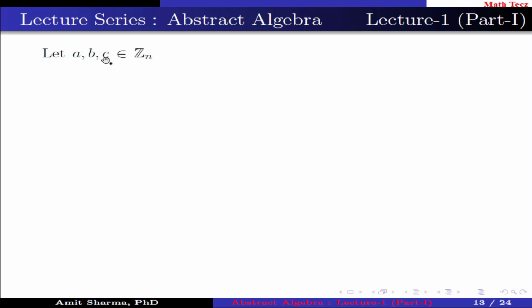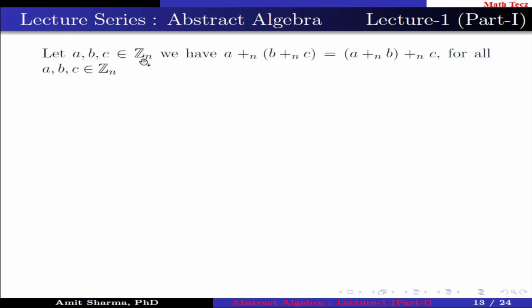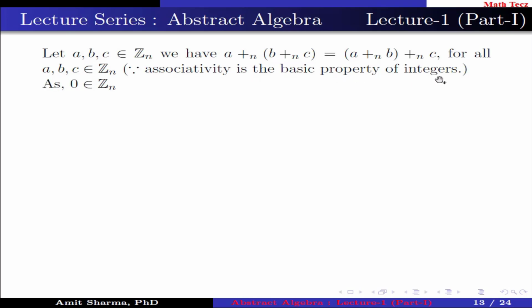Let A, B, C belongs to Zn. Then we have A under addition modulo n (B under addition modulo n C) equal to (A under addition modulo n B) under addition modulo n C for all A, B, C belongs to Zn, because associativity is the basic property of integers.